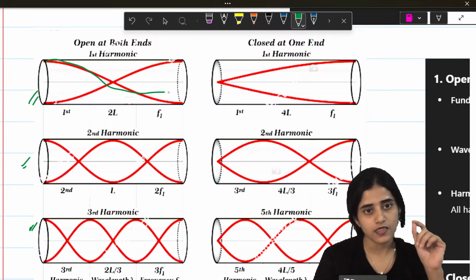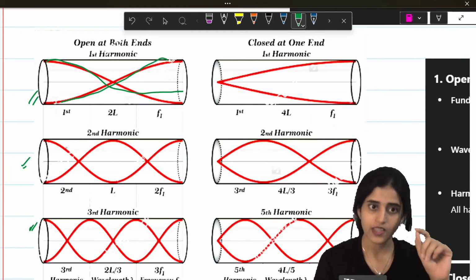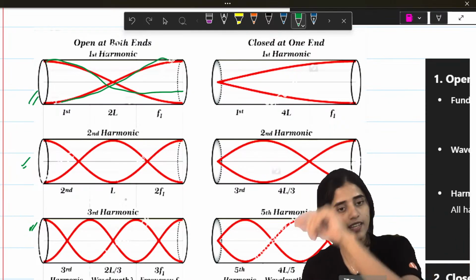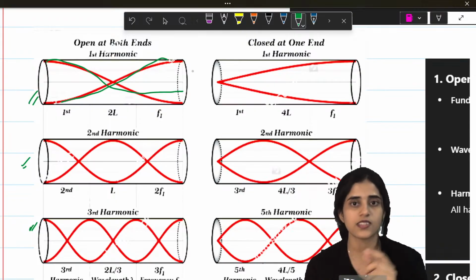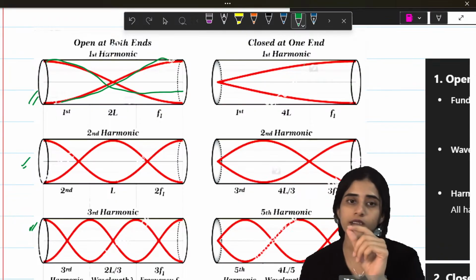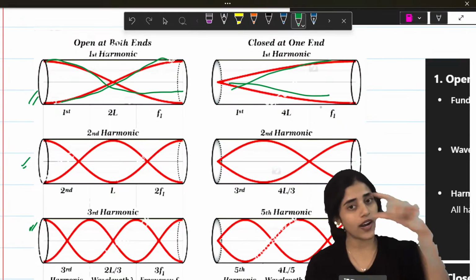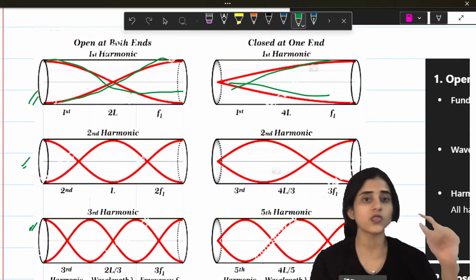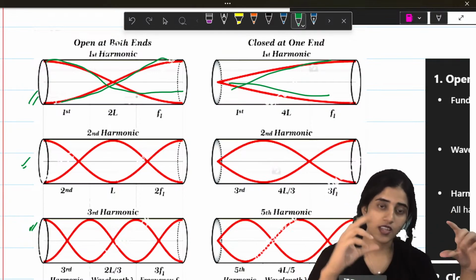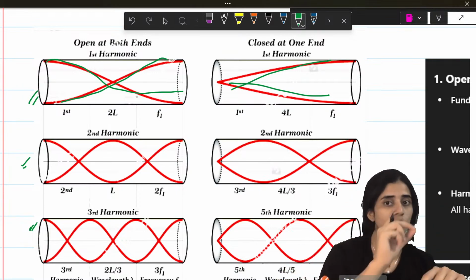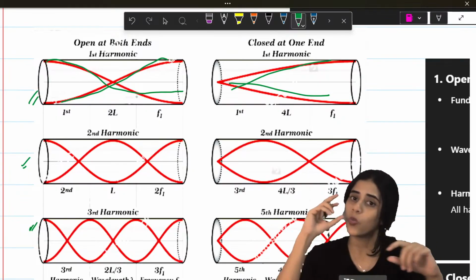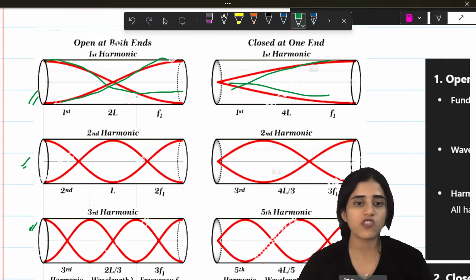This is how the wave is. For the second harmonic, the wave is like this. Third harmonic, it is like this. But look at the closed one. See, the wave is like this. There is only one node, which is at the end. For the open one, there are two antinodes and one node. For the closed one, it is one node, one antinode. So that is how it varies.